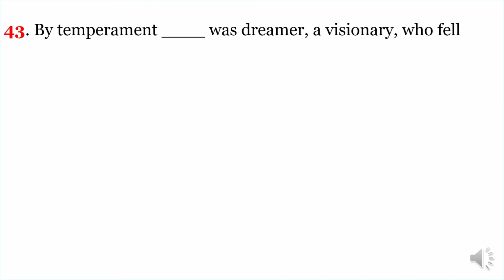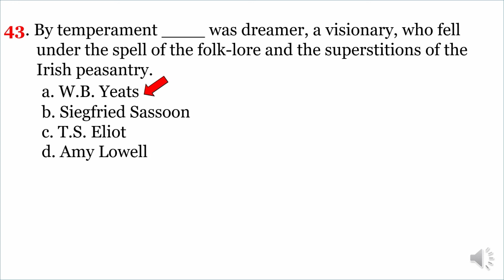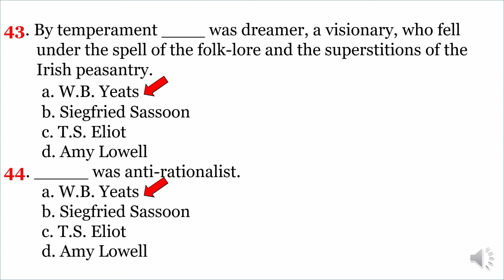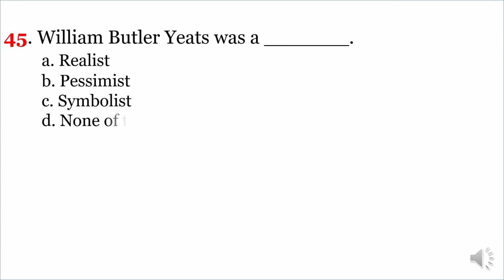Next question. By temperament, Dash was a dreamer, a visionary, who fell under the spell of the folk lore and the superstitions of the Irish peasantry. The correct option is A. William Butler Yeats. Dash was anti-rationalist. The correct option is A. William Butler Yeats. Next question. William Butler Yeats was a Dash. The correct option is C.